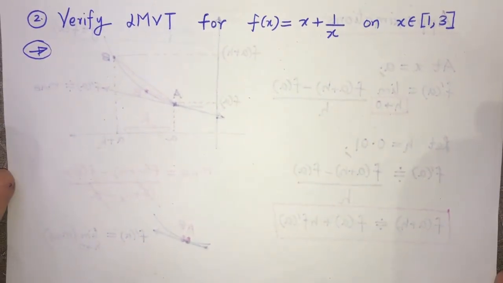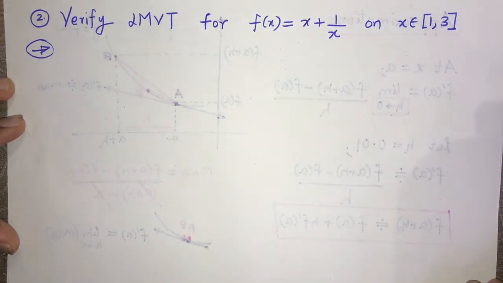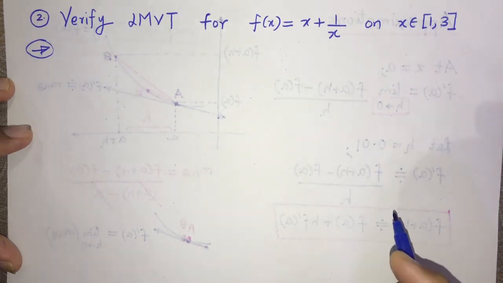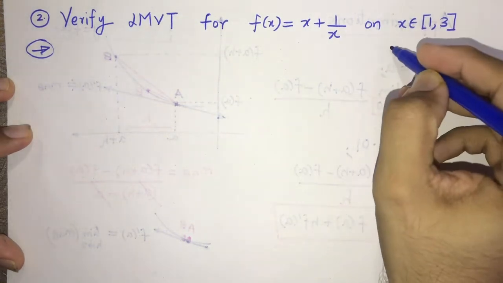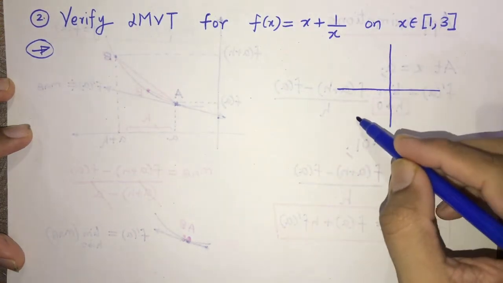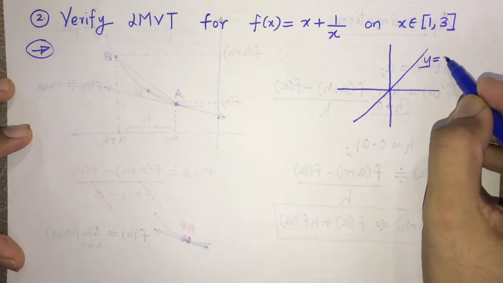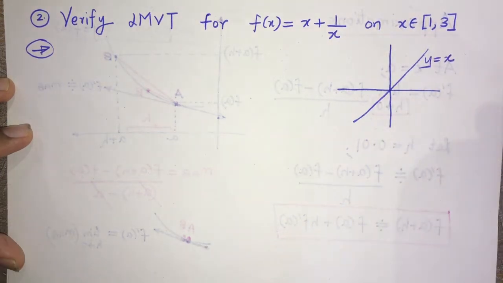Okay, so the process will be verify LMVT. So first you have x plus 1 by x. I would say graph of x, matlab y equal to x, is a straight line passing through origin.